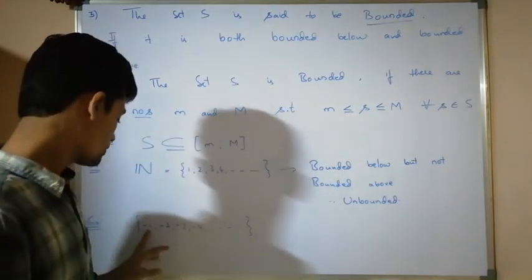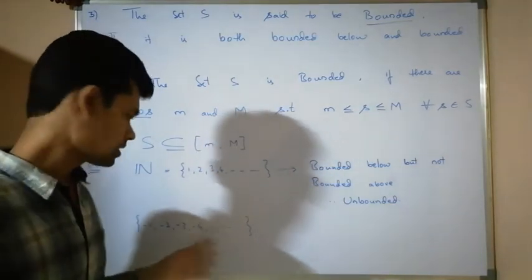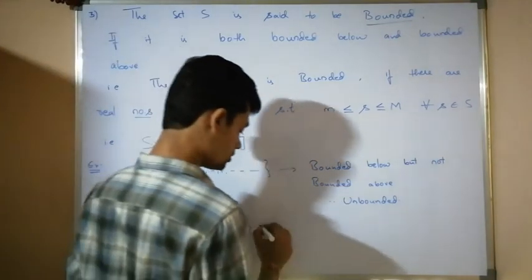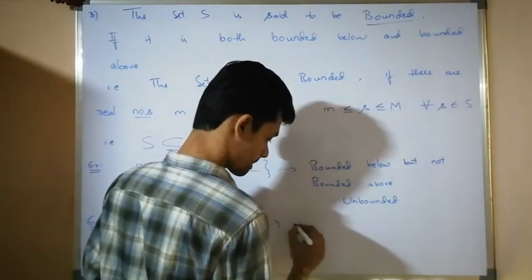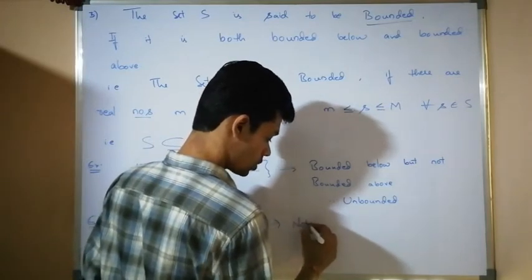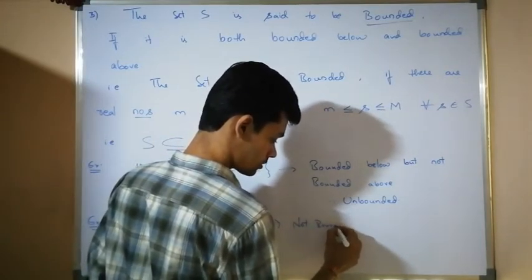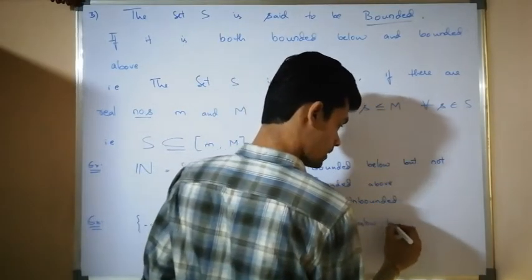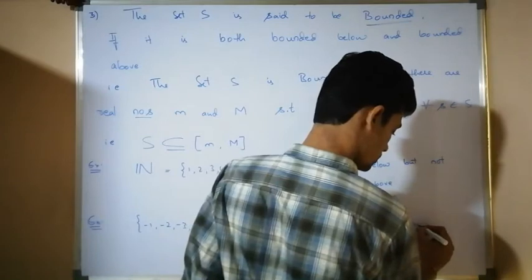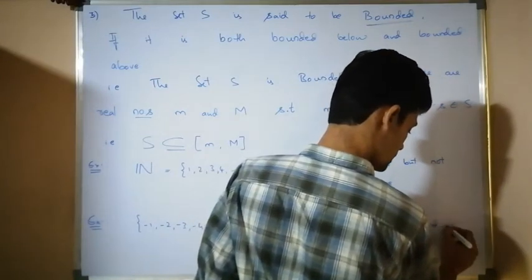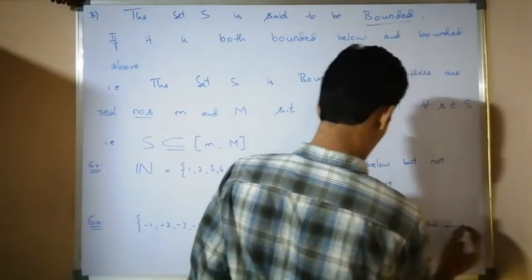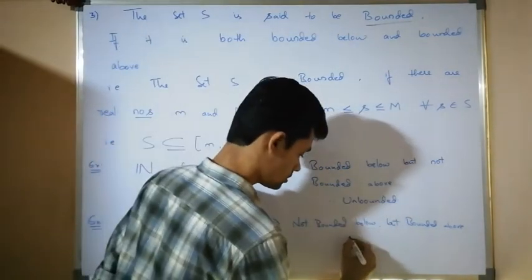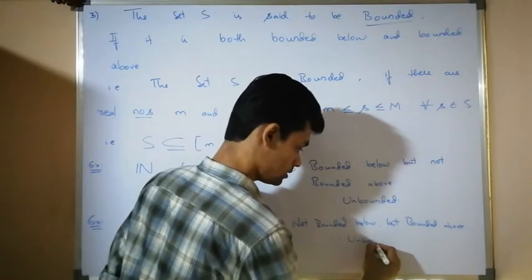If I take the real number -1, all the elements of the set are less than or equal to that real number. Therefore, it is not bounded below, but bounded above. It is not bounded below but bounded above. Therefore, unbounded.